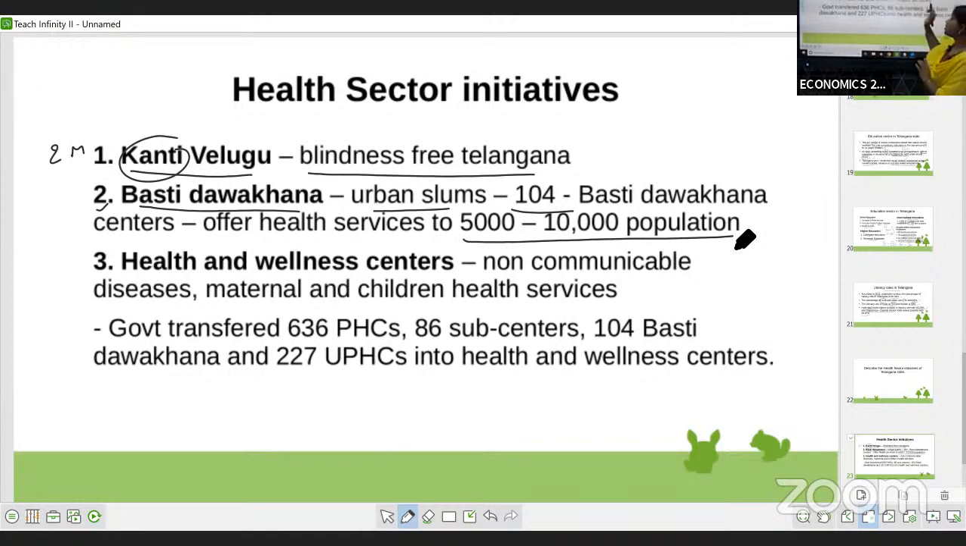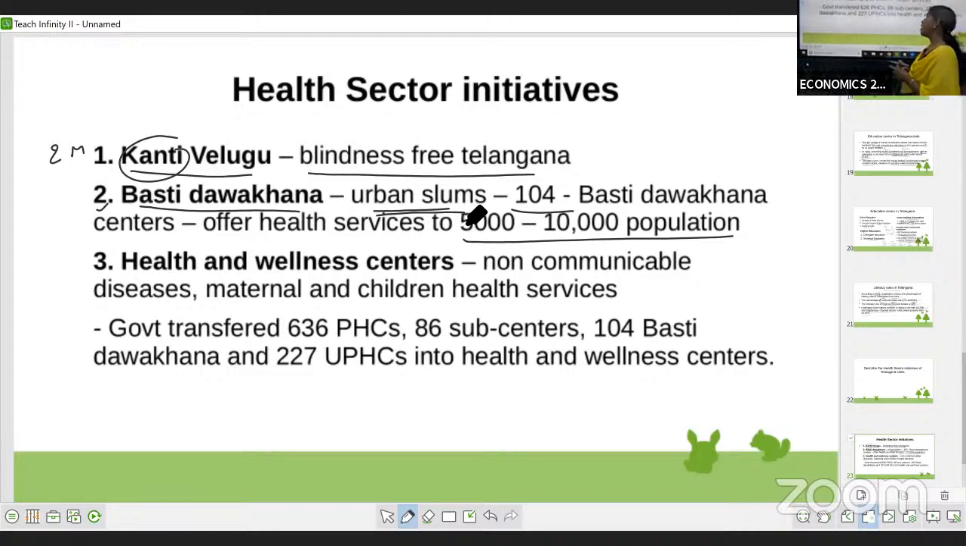Understood? This is Basti Dawakhana. What are you going to write? Basti Dawakhana, as it comes: these hospitals, these Dawakhanas, are there in the urban slums, nearly 104 Basti Dawakhana centers are there, and they are providing service. Each Basti Dawakhana is providing service to 5,000 to 10,000 of the population. Okay, I hope it's clear.